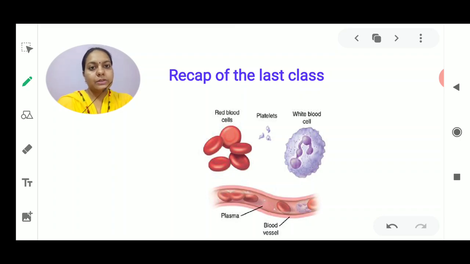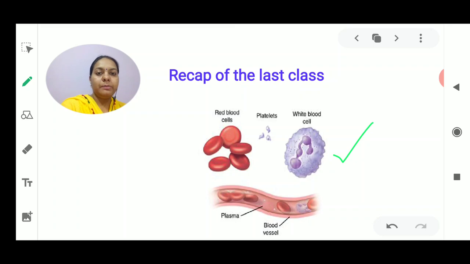We have discussed some parts of the circulatory system, which is present in the form of organs. There are three main organs: the heart, the blood vessels, and the blood. Yesterday we discussed one component of this circulatory system, that was the blood. In the last class we saw that it is a red colored fluid, and it consists of a fluid part as well as a solid part, that is, the cells.